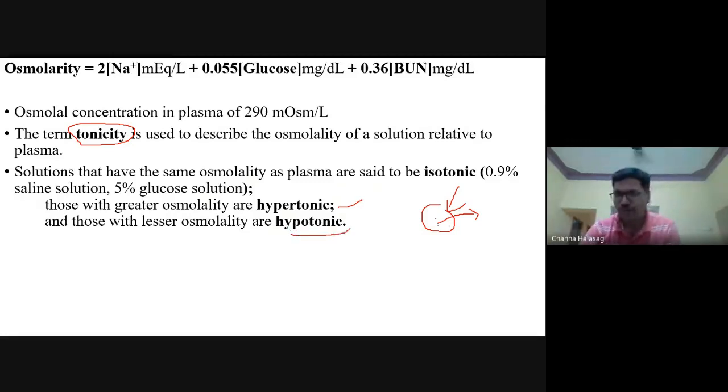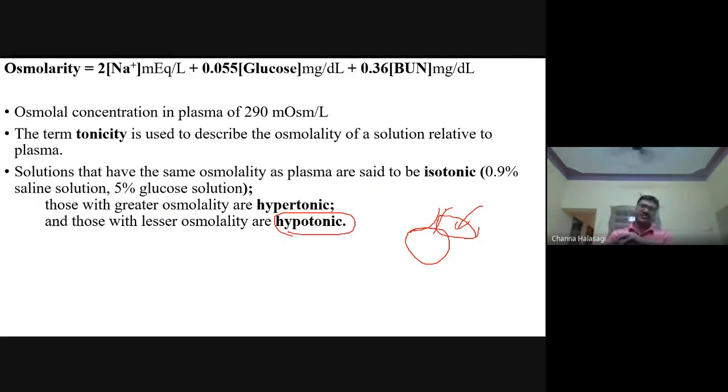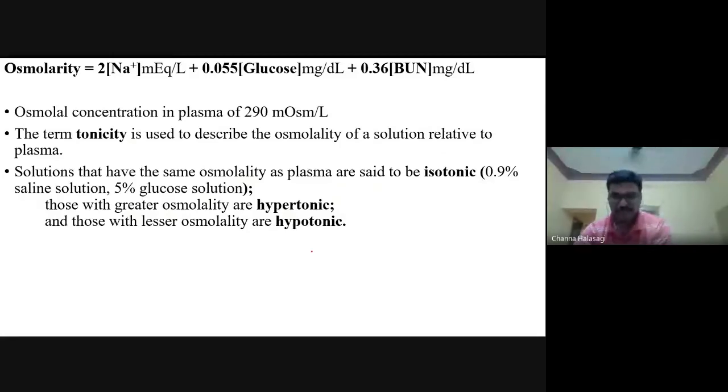Suppose you give hypotonic solution to a normal person, what will happen to the RBCs? RBCs will swell. Now what happens? The water will move from outside into the RBC, and the RBC will lose its biconcave shape. It will swell, and at one point of time it will rupture, and the person will end up in hemolysis. So it is very important to know the tonicity of the fluid which you are going to give to the patients. So depending upon the condition, you need to select the fluids for patients: isotonic, hypertonic, and hypotonic. Did you follow this concept? Yes, sir.